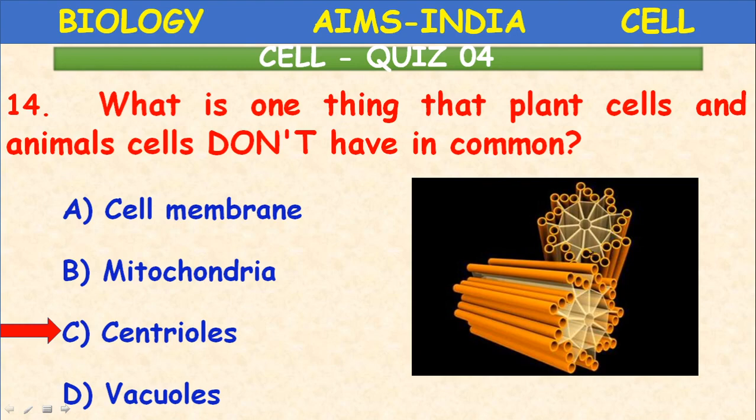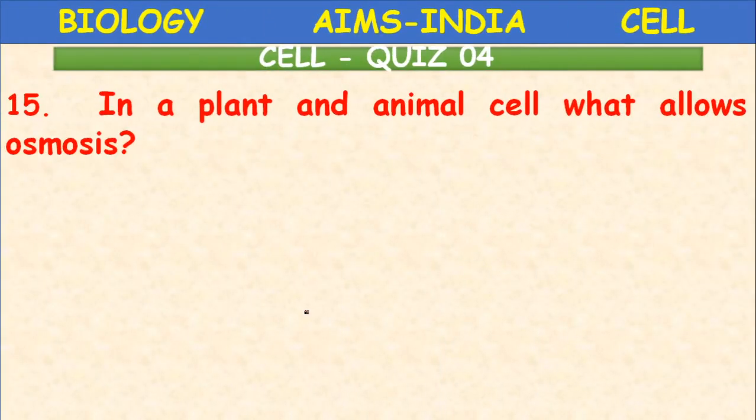The centrosome releases the centrioles, which reach the opposite poles of the nucleus during cell division. You will study about this in higher classes. The main function of centrioles is cell division. Centrioles are present only in animal cells, but at the time of cell division they are also formed in plant cells.